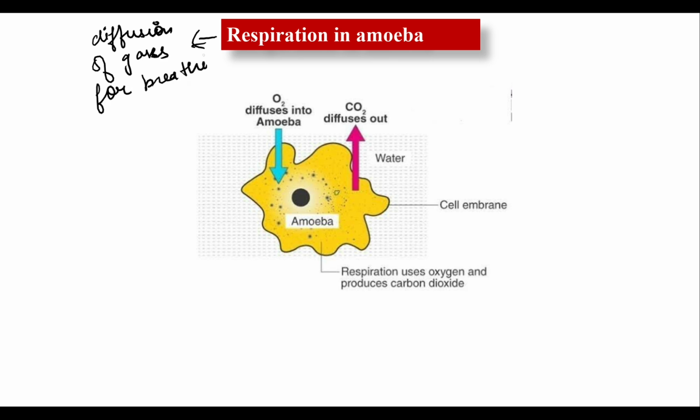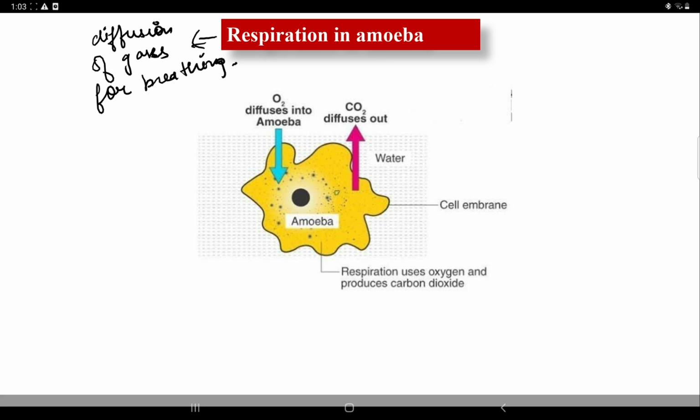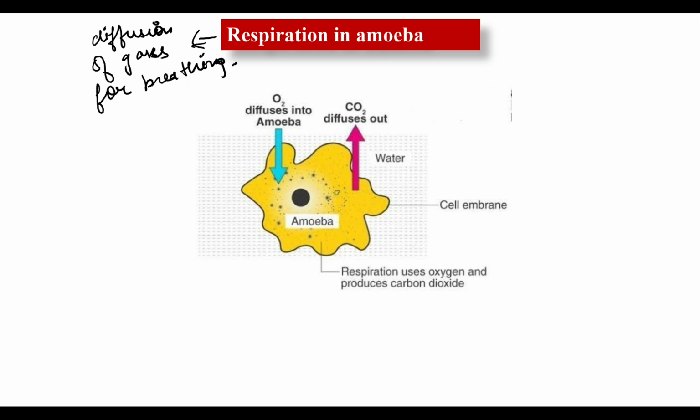Clear to everyone? Now, the diffusion of gases takes place through the thin cell membrane in amoeba. In other words, the exchange of gases in amoeba takes place through its cell membrane.